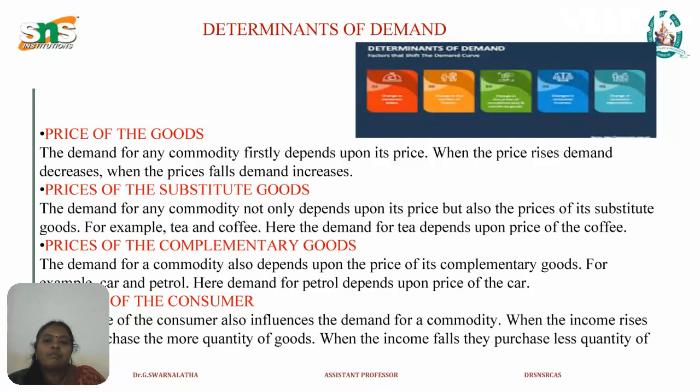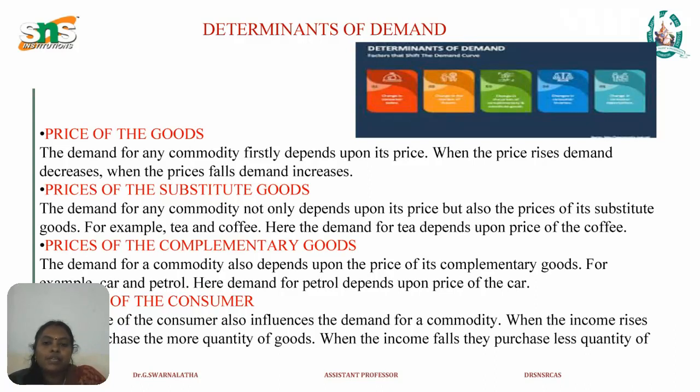The second determinant is prices of the substitute goods. The demand for any commodity not only depends upon its price, but also the prices of its substitute goods. For example, tea and coffee. Here the demand for tea depends upon price of the coffee.